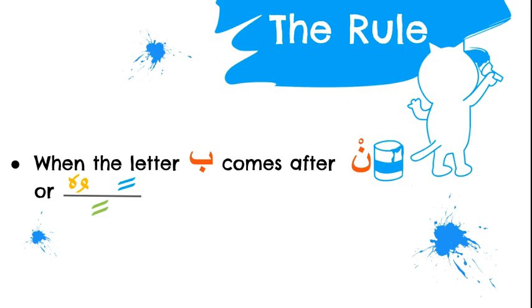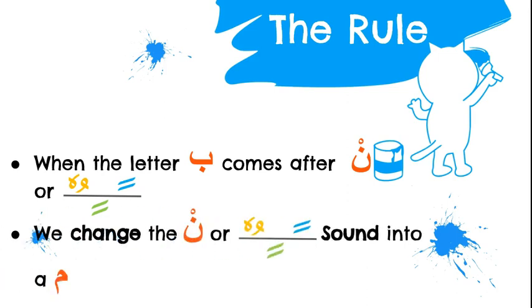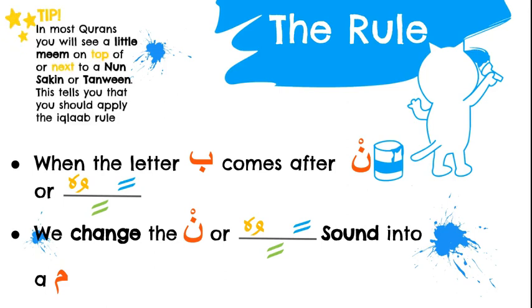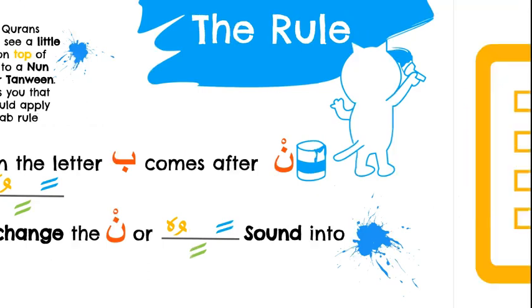For the Iqlaab rule, when the letter ba comes after a Noon Sakin or any of the Tanween, we change the Noon Sakin or Tanween sound into a Mim sound. Do you remember what the Noon Sakin or Tanween sounds are? Excellent. They are an, in or un, right? So we change that sound into a Mim. In most Qur'ans, you will see a little Mim on top of or next to a Noon Sakin or Tanween, and that will remind you that you must apply the Iqlaab rule.